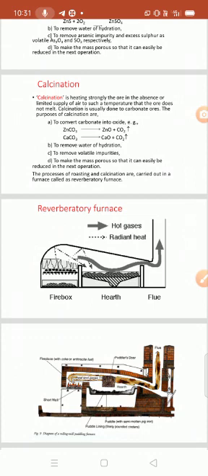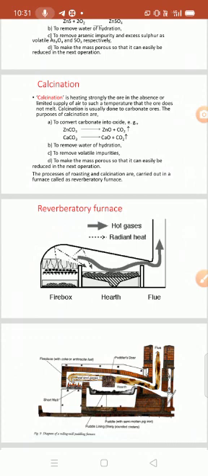That process is called calcination. The calcination process is generally applicable for carbonate and hydroxide ores, such as limestone, CaCO3, and malachite, CuCO3·Cu(OH)2, which are concentrated by this method.